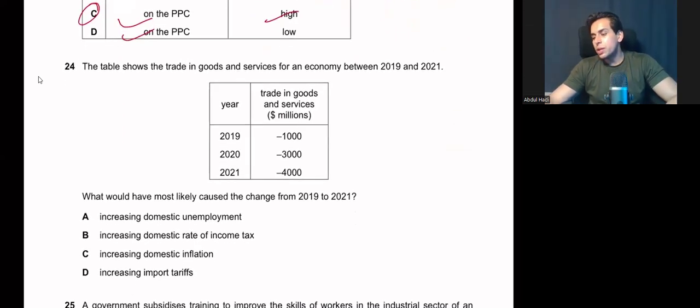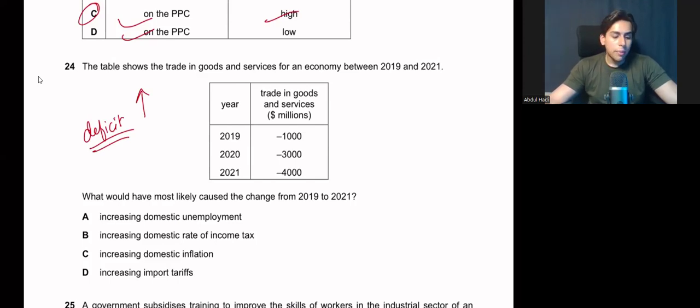The table shows trade in goods and services for an economy between 2019 and 2021. What would have most likely caused the change from 2019 to 2021? Your economy is continuously facing a deficit and your deficit is increasing. How would this change have occurred?